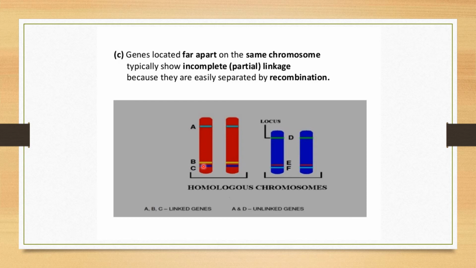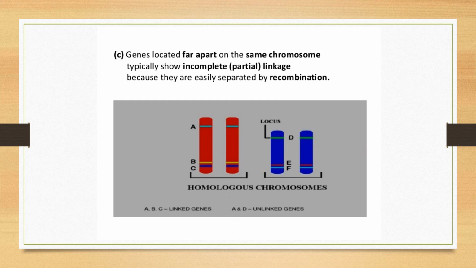Here the distance is too much. A and B are far apart from each other, so recombination can take place. But B and C are in very close contact with each other. The distance between the two is very small, so recombinant formation because of crossing over will be at a minimum. This picture is showing the distance between the genes on the same chromosome and on a different chromosome.